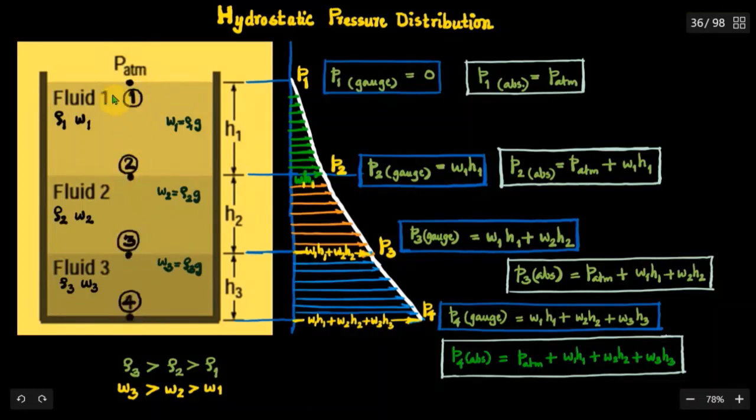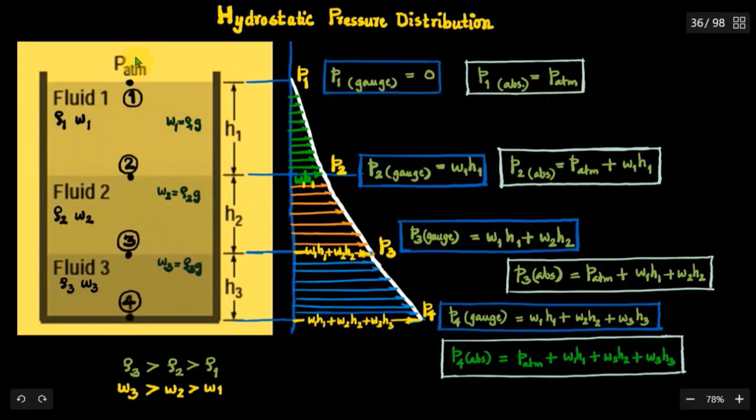Point 1 is on the free surface, the interface between fluid 1 and the air, so we have atmospheric pressure. P1 absolute will be equal to P atm, and P1 gauge will be equal to 0, because atmospheric pressure on the gauge pressure scale is taken as 0.